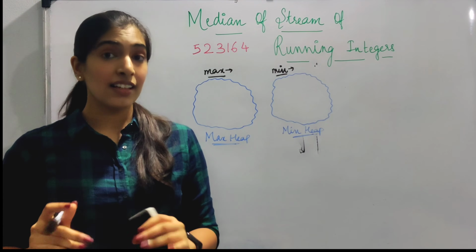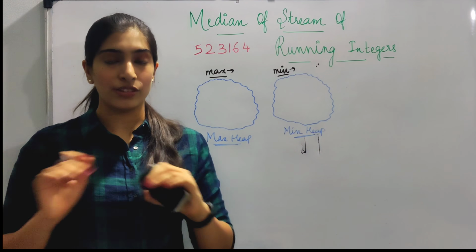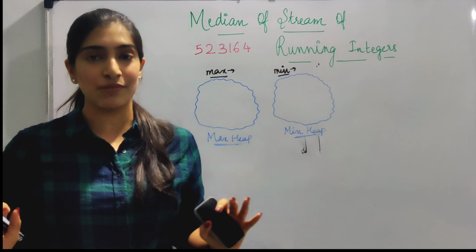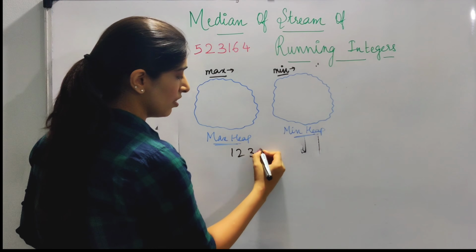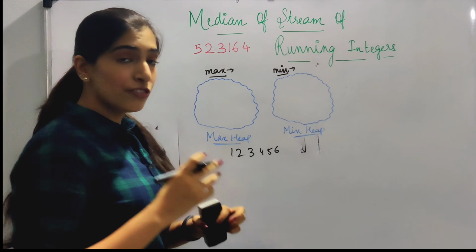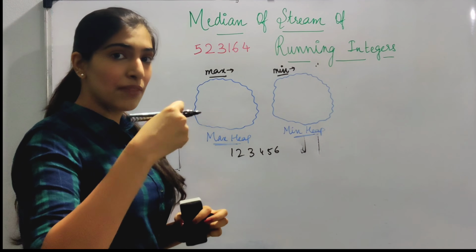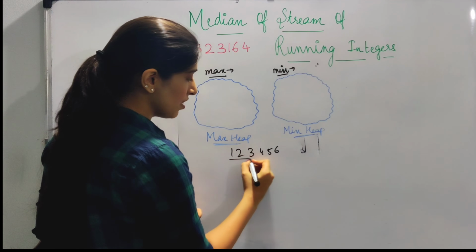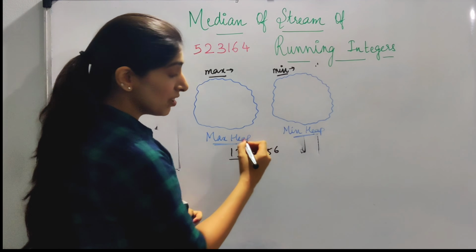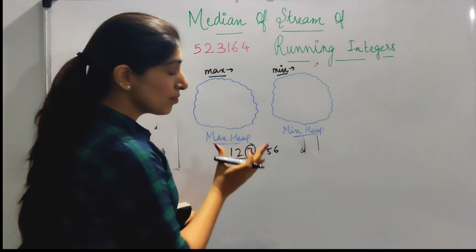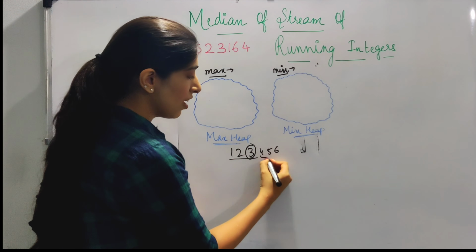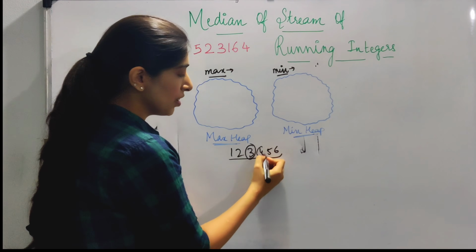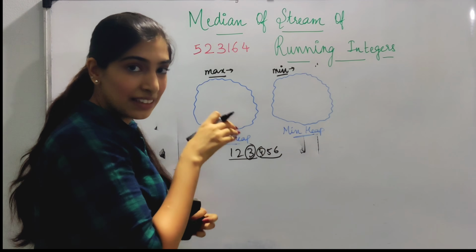Why is that? This is a very important point of this question. This is the most important point, I think. So if we see 1, 2, 3, 4, 5, 6, from the max heap you will get the maximum value, right? So if we see from 1 to 3, you need the number 3. That is, from the smaller half, you need the maximum value. And from the higher half, you need the minimum value for the middle element, right?